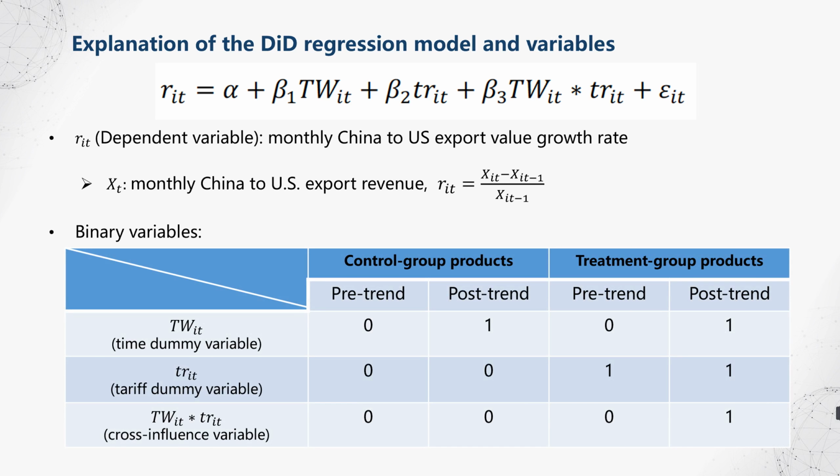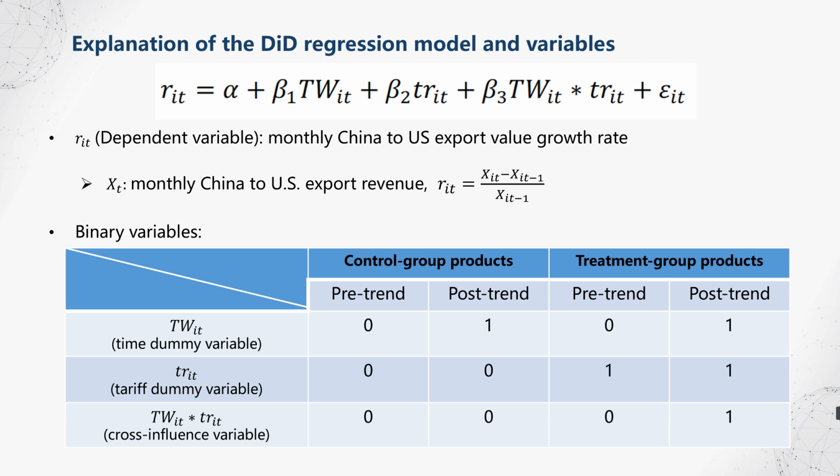Our model is composed of one dependent variable and three binary variables. For the dependent variable, we use the monthly China to US export value growth rate for each product. We do not use their monthly export revenue directly for two reasons. First, different sub-industries may have different magnitudes of export value, and we wanted to convert it to a more uniform order of magnitude for the analysis.